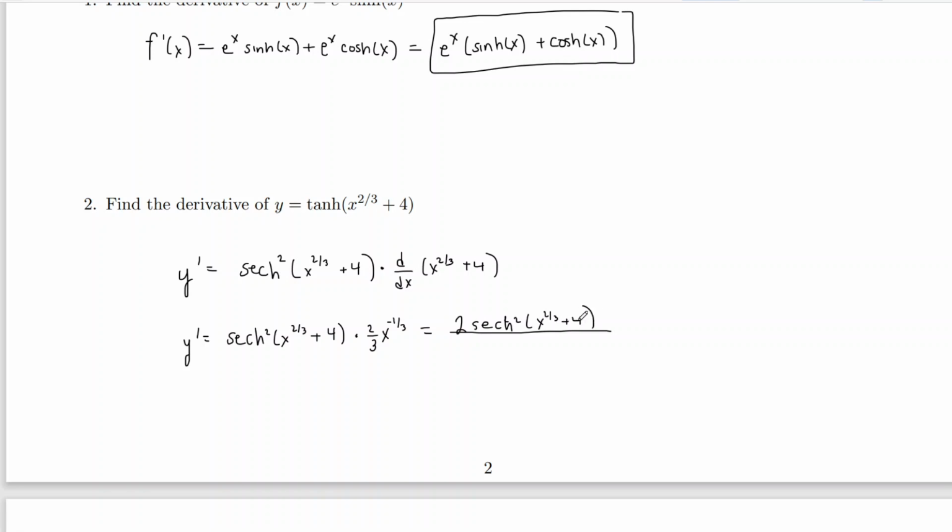plus 4. And that's divided by, we have a 3 on the bottom, but also the x to the negative 1/3, when it goes to the bottom, becomes x to the 1/3. So this would be the derivative completely simplified. Once again, nothing really wrong with stopping here at all, but completely simplified, no exponents that are negative. This is as far as we're going to be able to take it.